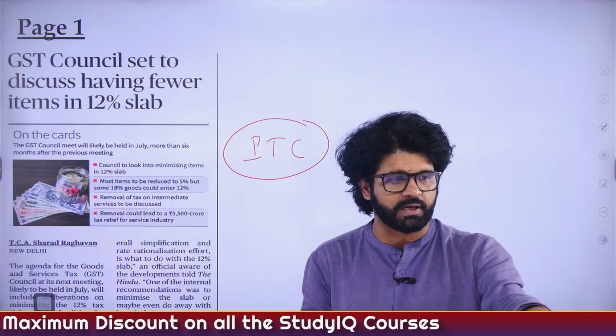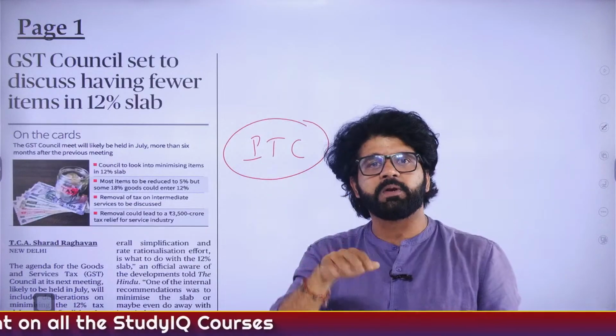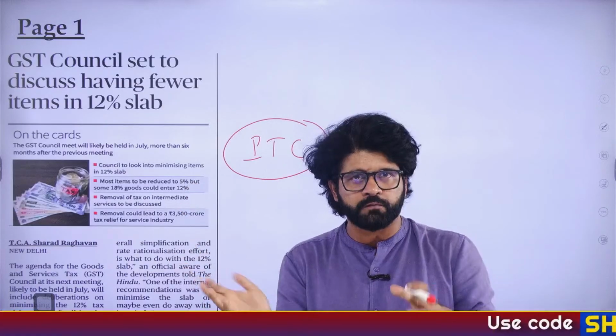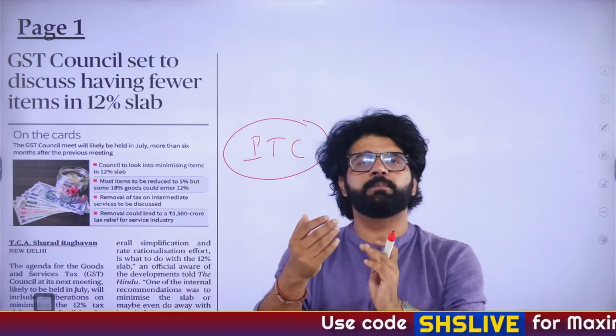If you know it, you can post it in the comment section. Otherwise, I will tell you. So the basic premise of input tax credit is what? Let's say I have to produce some output. For that, I have to buy some input. Those inputs are raw materials.